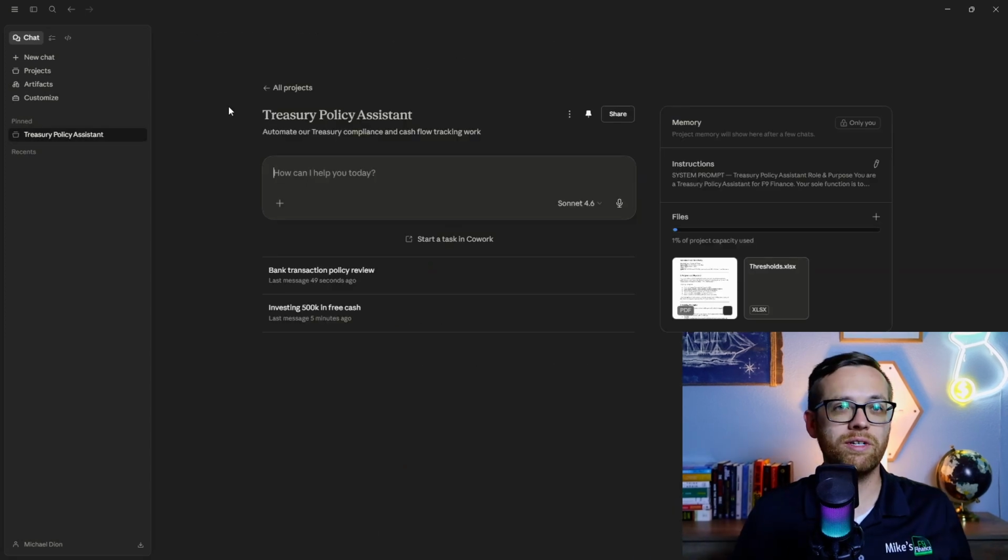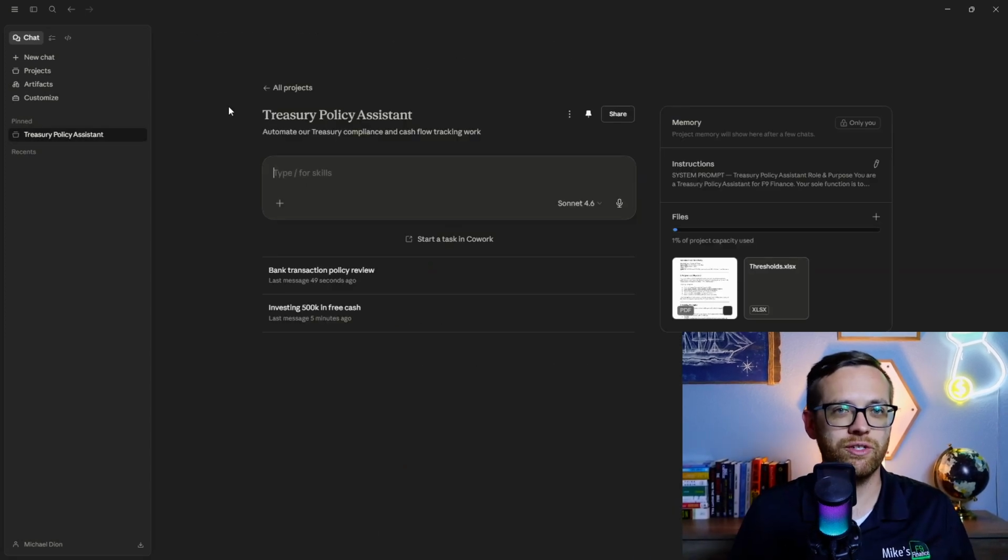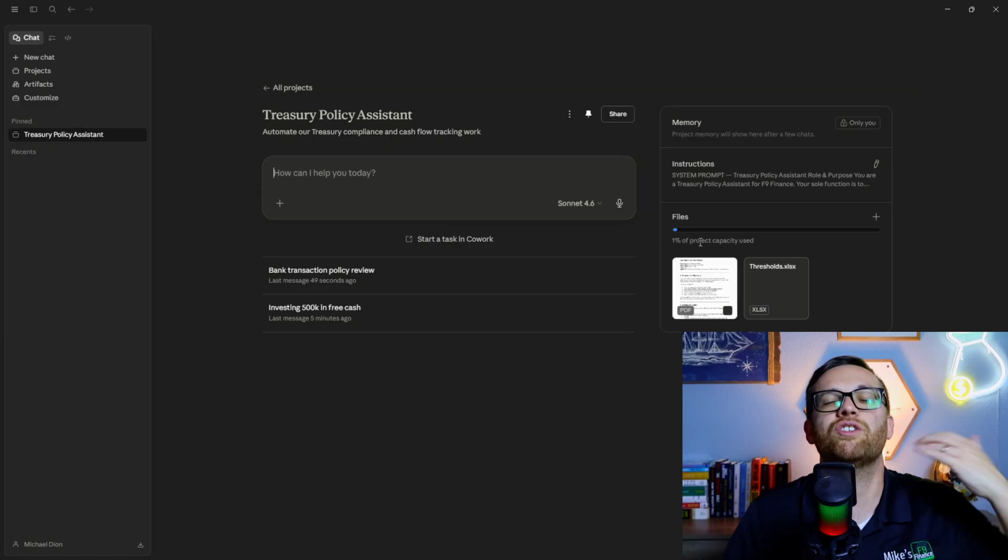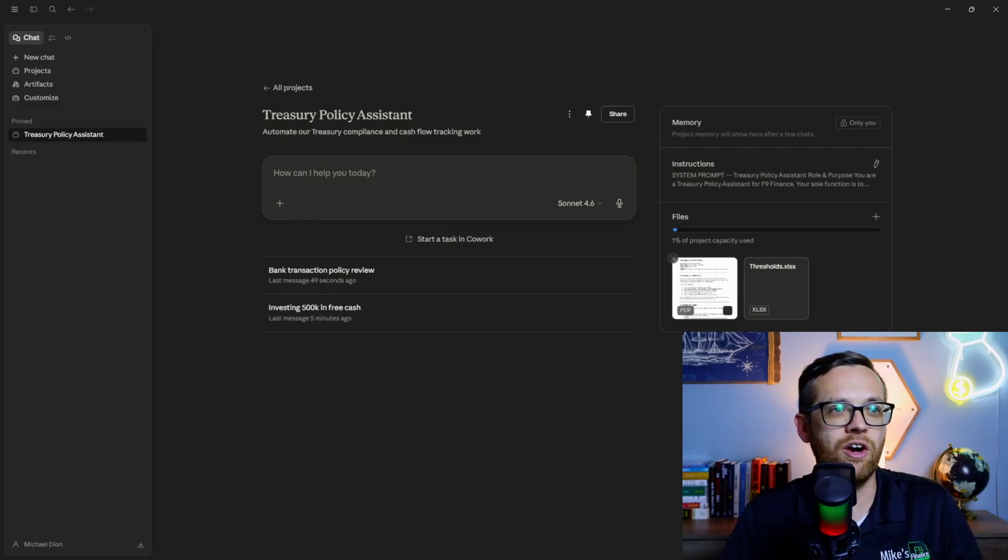Now, I'm going to do one more test, but I did want to briefly show you 2 additional things we hadn't covered yet. First of all, over on files, there is a limit to the project capacity, and I mentioned you don't want to add too much. You really want to focus on quality. Our 2 documents so far, all of our thresholds and our entire policy memo, are using 1%. So you've clearly got some room here, but again, less is more when it comes to AI tools.